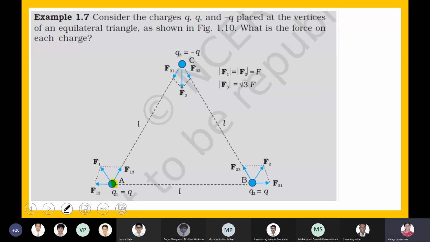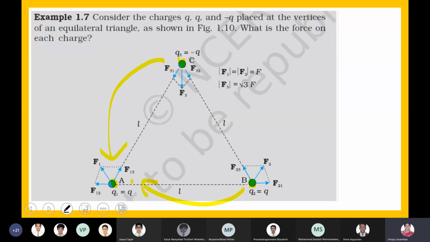Right. Now look at this diagram, boys. The charge is placed at point A. You have one more charge at point B, another charge at point C. Now the charge at point B is going to exert a force on A, right? The charge at point C is again going to exert a force on the charge located at point A. So on the whole, the charge placed at point A will experience two forces.